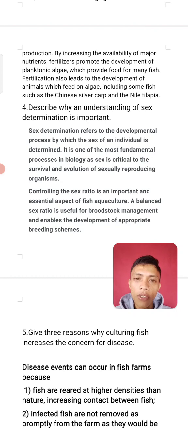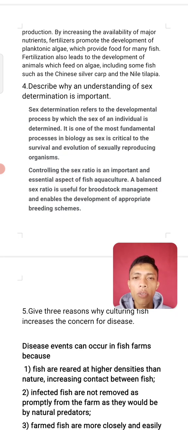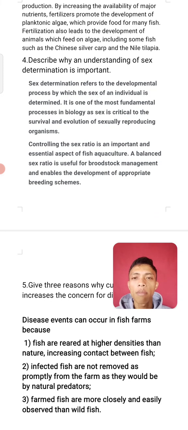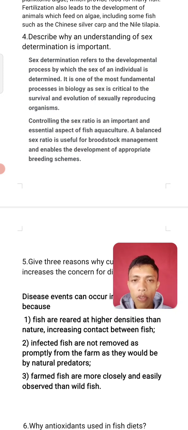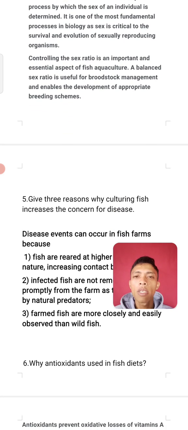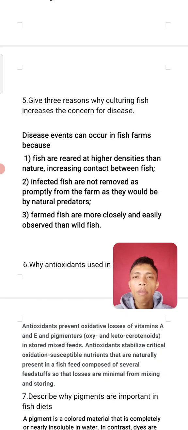Sex determination refers to the developmental process by which the sex of an individual is determined. This is one of the most fundamental processes in biology, as sex is critical to the survival and evolution of sexually reproducing organisms. Controlling the sex ratio is an important and essential aspect of fish aquaculture. A balanced sex ratio is useful for broodstock management and enables the development of breeding schemes. Number 5 question. Give